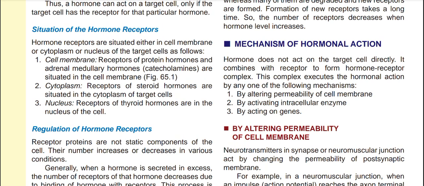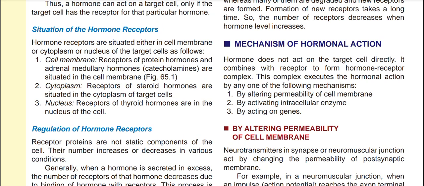Now, situation of the hormone receptor. Hormone receptors are situated either in the cell membrane, cytoplasm, or nucleus of the target cell, as follows. Cell membrane: receptors of the protein hormones and adrenal medullary hormones or catecholamines are situated in the cell membrane. Cytoplasm: receptors of the steroid hormones are situated in the cytoplasm of target cells. And nucleus: receptors of the thyroid hormones are present in the nucleus of the cell.